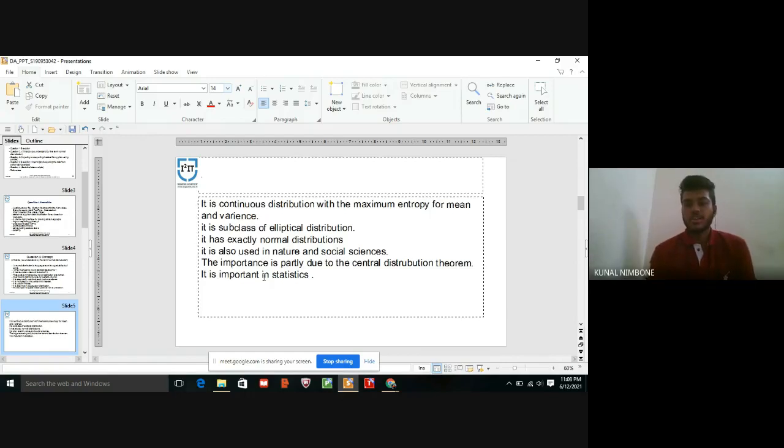The importance is partly due to the central limit theorem, and it is important in statistics because in statistics it plots the graphs, histograms.